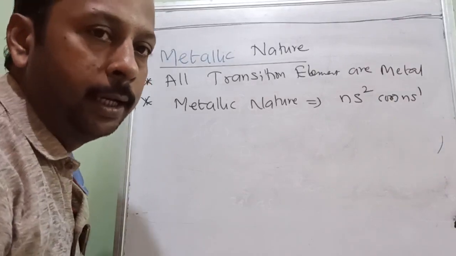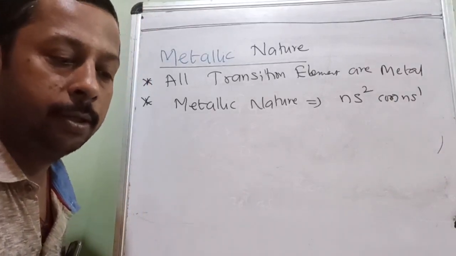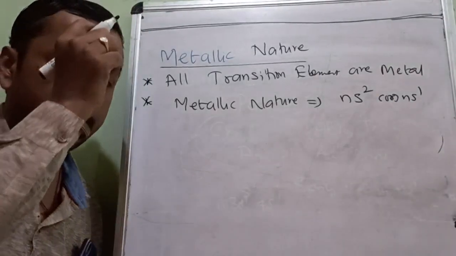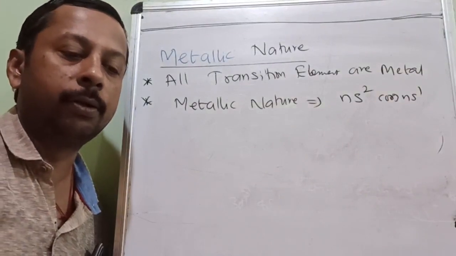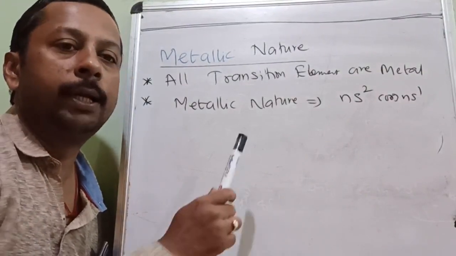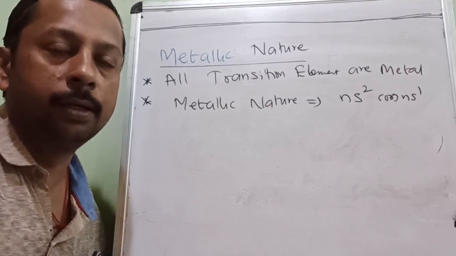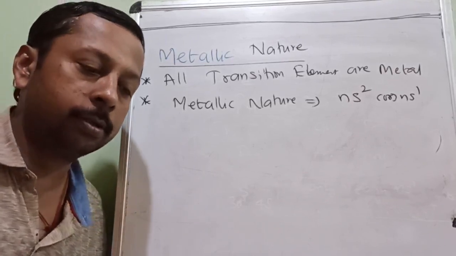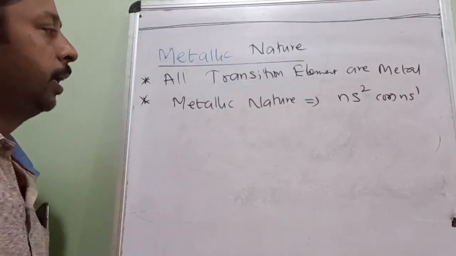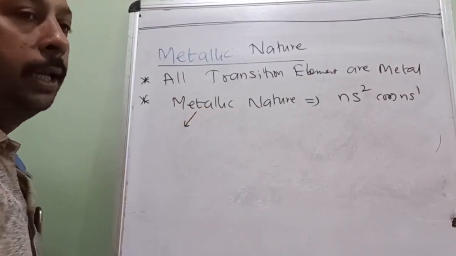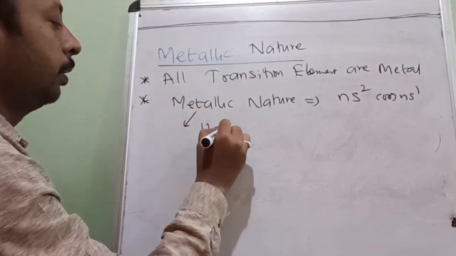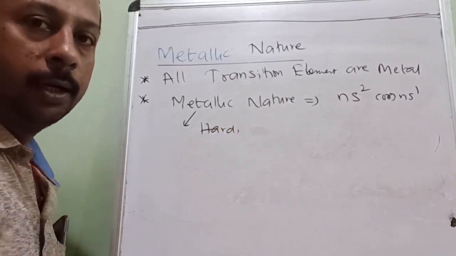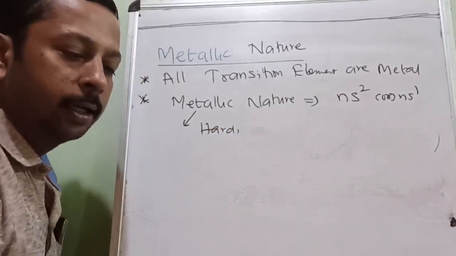The metallic nature of the transition elements is due to the presence of unpaired or fully filled s subshell electrons in the ns shell. The metallic nature depends on the ns electron, that is ns1 it may be, ns2 also it may be. Is it understood? And I think all of you must know that metallic nature means it should be hard, malleable, ductile, all metallic properties.